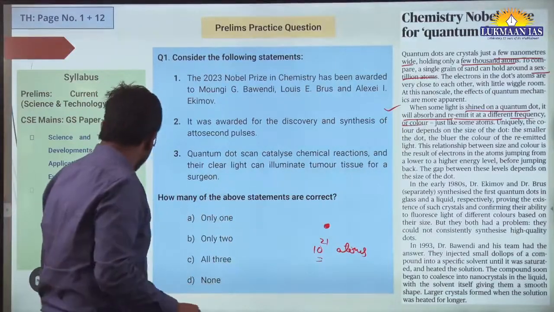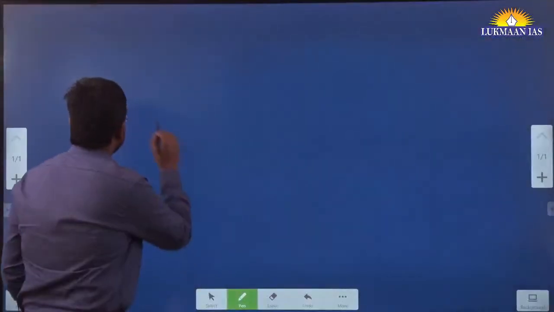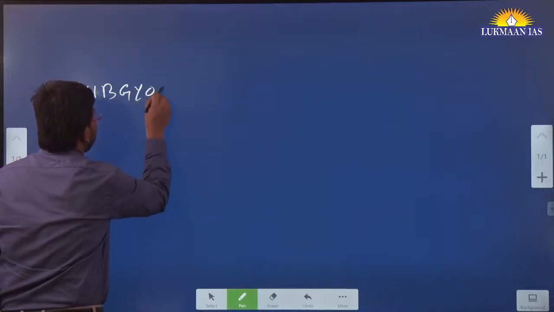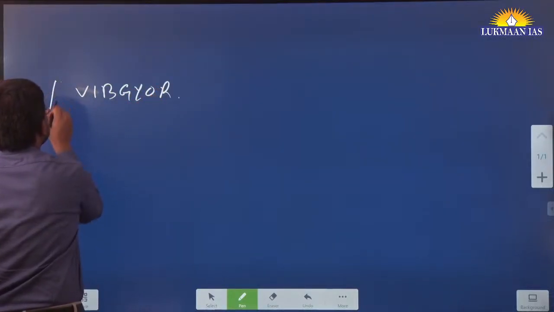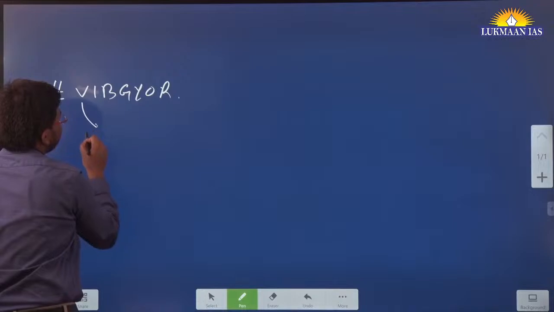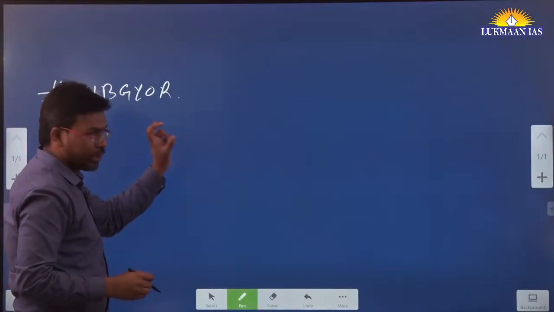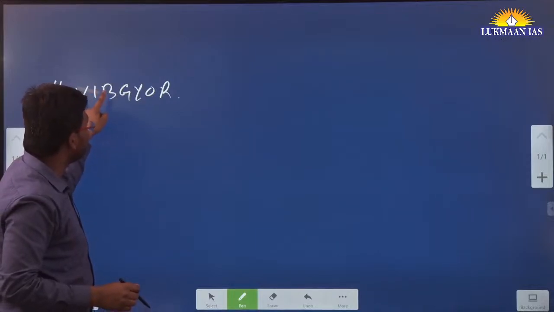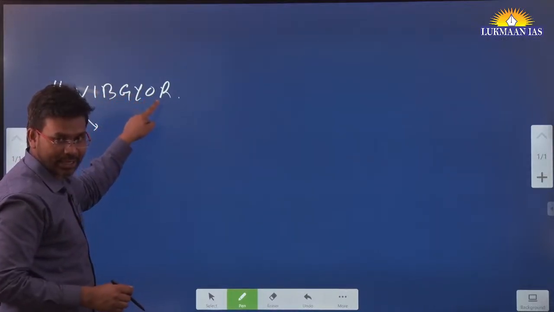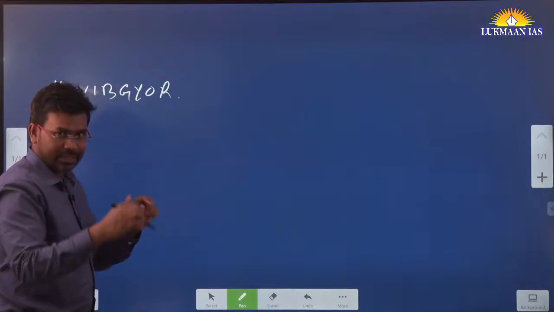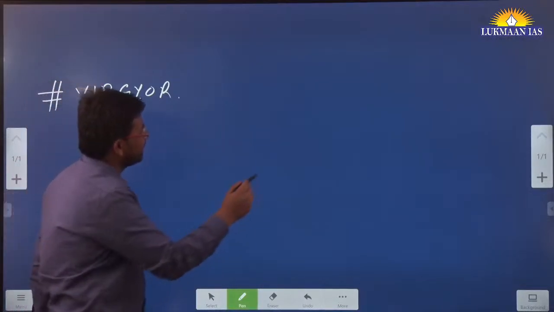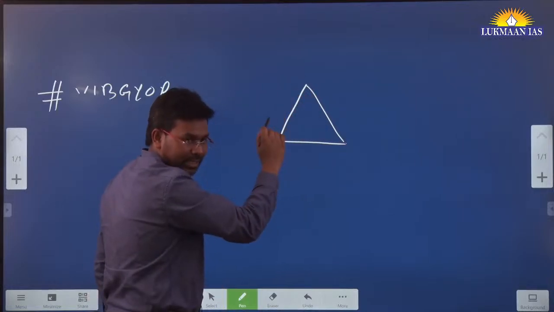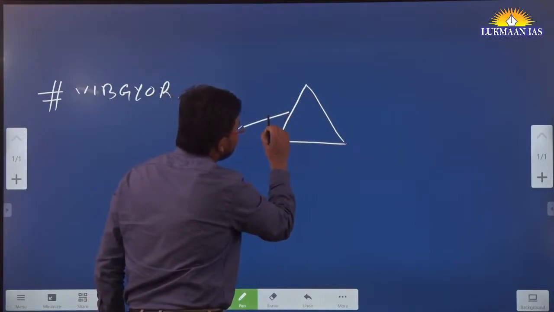For example, during our school studies, we have heard about VIBGYOR. It's an acronym that talks about different colors of light, components of white light. So it has violet, indigo, blue, green, yellow, orange, red. Inside the white color, we have all these colors. We used to do an experiment using a slit, passing white light through it.